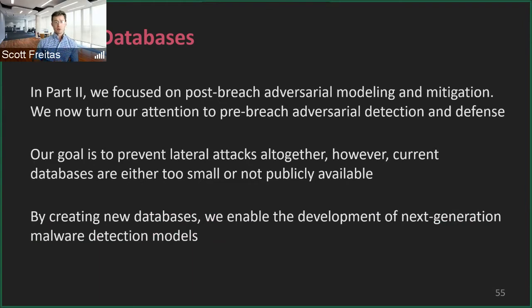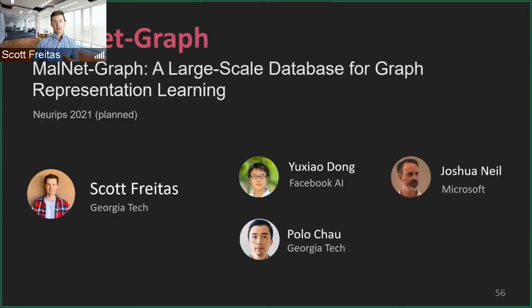However, even though we want to prevent these lateral attacks, current databases are very small and not publicly available, making it very difficult to develop strong next generation defenses. So our goal here is to create new databases to enable the next generation of malware detection models. This brings us to MalNet Graph, a large-scale database for graph representation learning. We're planning to submit this to NeurIPS in the next week. It's a collaboration between myself, Yuzhao, Joshua, and Polo.